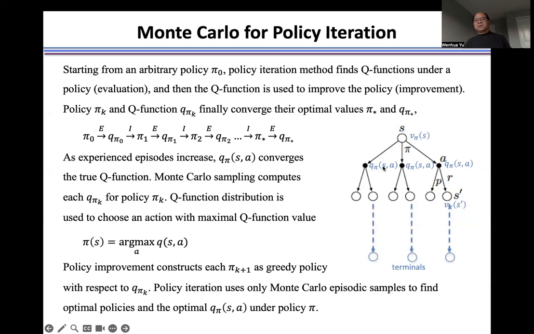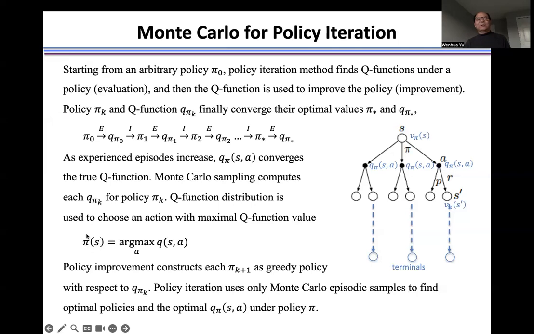Once we get this Q distribution, we just see in a greedy way which A generates the maximum Q. And then we use that A as a policy. This is the policy improvement.